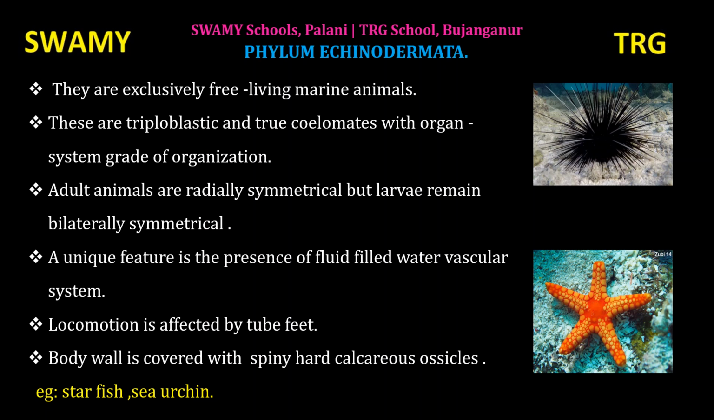Locomotion is effected by tube feet. Tube feet is the structure present in this animal which helps in respiration and locomotion. It performs multiple functions. It helps in locomotion, respiration, and it helps in capturing food. Body wall is covered with spiny hard calcareous ossicles. Ossicles are the hard structures. Example, starfish and sea urchin.